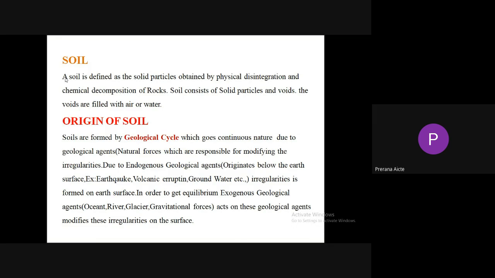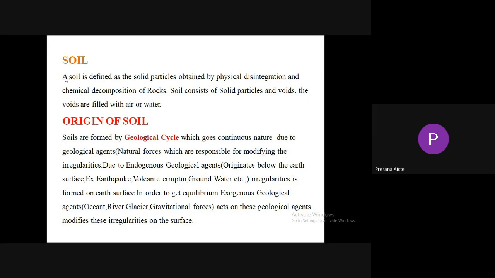So geological agents are of two types. One is endogenous geological agents, and the second one is exogenous geological agents. Endogenous geological agents are formed below the earth surface. Exogenous geological agents originate above the earth surface. The examples are very important. You need to identify whether it is formed above the surface or below the surface. Endogenous geological agents originate below the surface. Examples: earthquake, volcanic eruption, groundwater, etc. Exogenous geological agents are above the surface, like ocean, river, glacier, gravitational forces, etc.